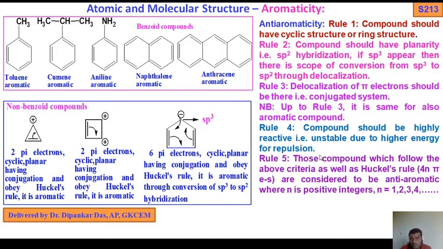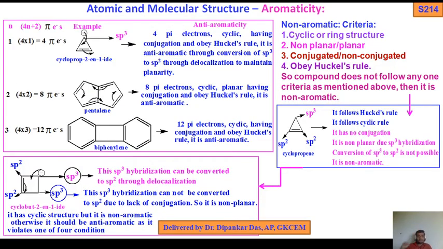And rule 5, those compounds which follow the above criteria as well as Hückel's rules: 4n plus 2 pi electrons for aromaticity and 4n pi electrons for anti-aromaticity. So these are the benzoate, non-benzoate, and anti-aromaticity conditions. Now take a look. Here n equals 1.